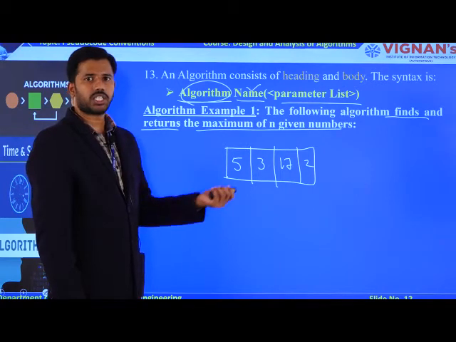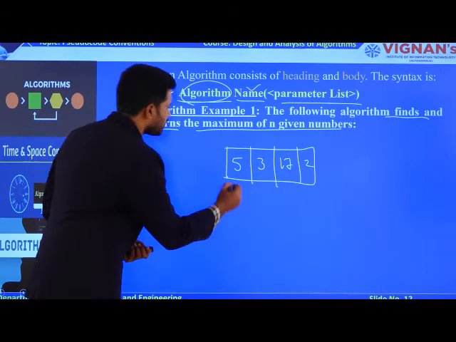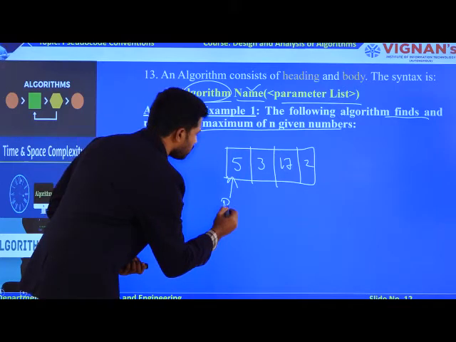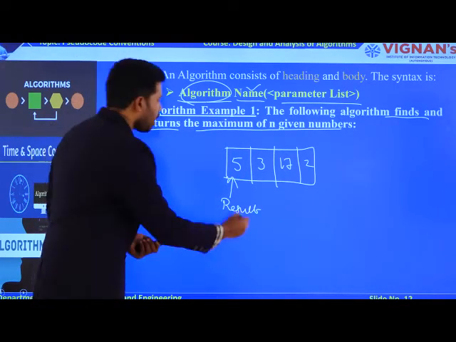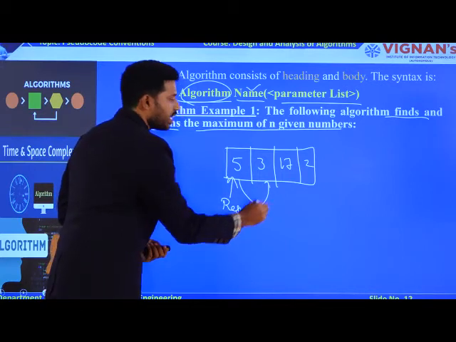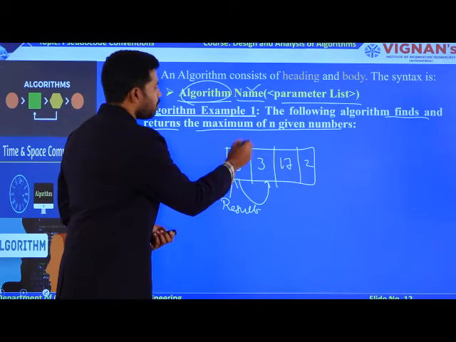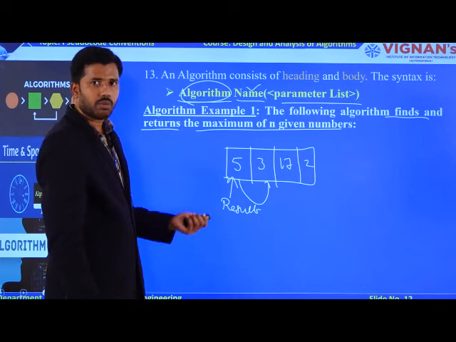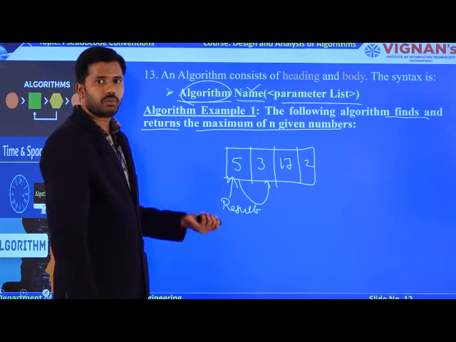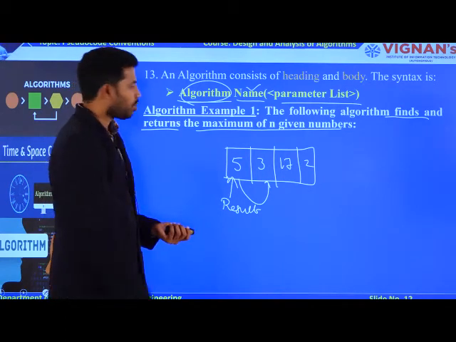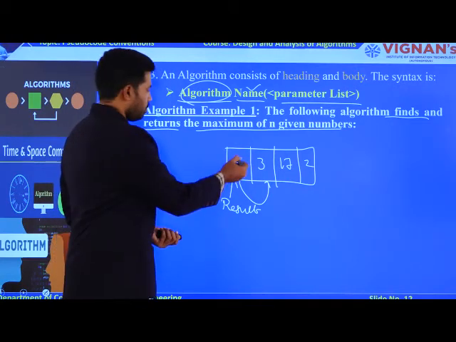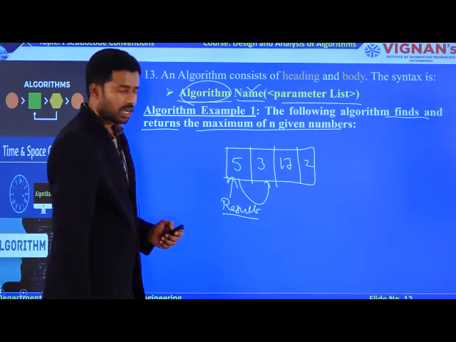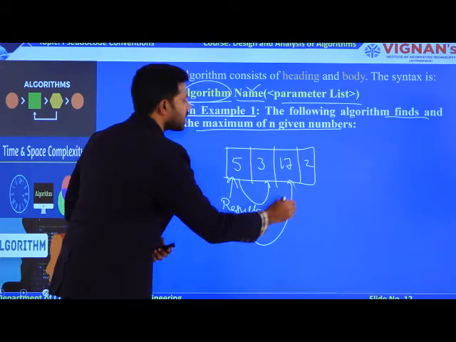So how is the logic going to be? Initially I assign my first element as my result, or my max. Now I compare the first element with the second element. By comparing the first and second elements, I can get which one of these 2 is the maximum. By comparing 5 and 3, which one is the maximum? 5. My result is 5 only. Now I compare the result with the next element.